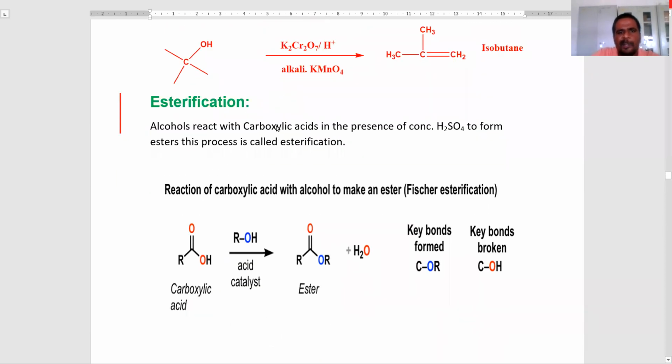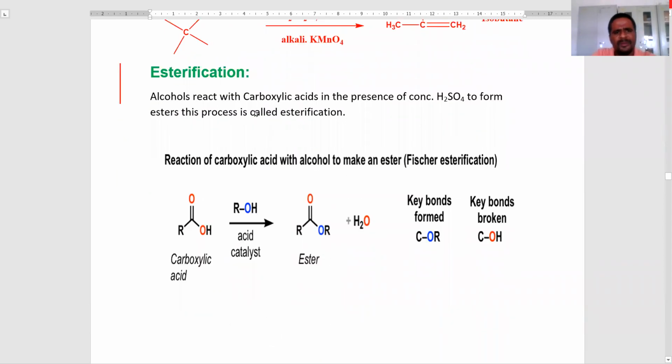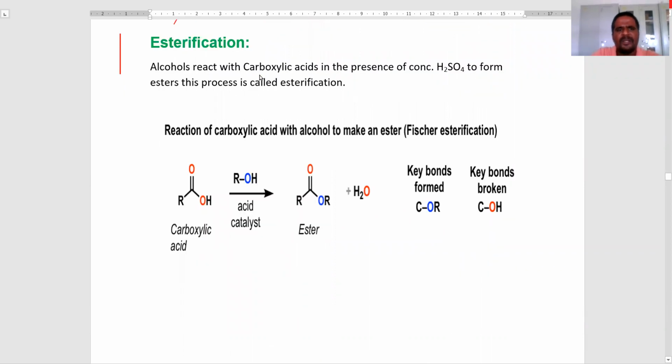The next reaction is the esterification reaction. Generally, alcohols react with carboxylic acid in the presence of concentrated H2SO4 to form an ester. This process is called esterification. This is called Fischer esterification.